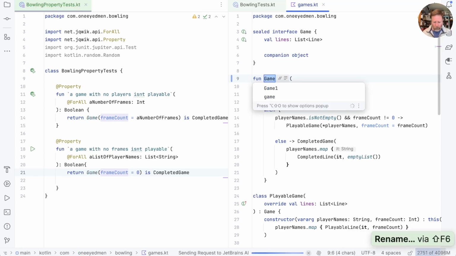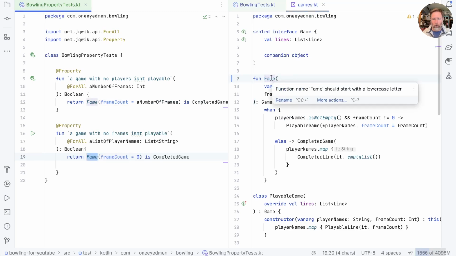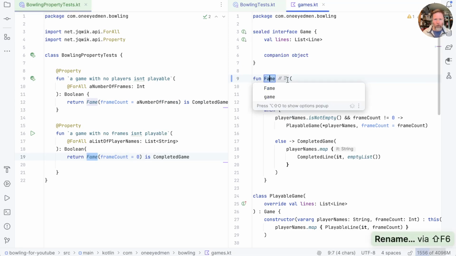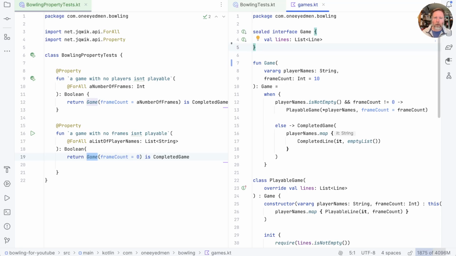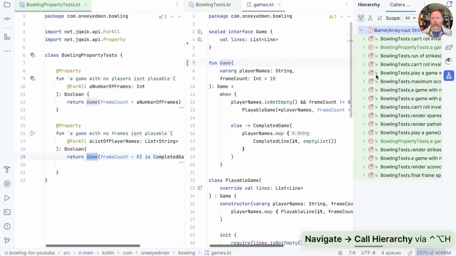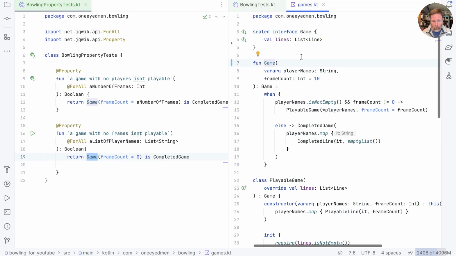If we rename this to be fame, then that will change the names of these. But you note here there is a warning that it should start with a lowercase letter. But if we call it game, and that matches the name of this type, we don't get that warning. So that would allow us, in fact, to be a bit simpler. We could get rid of this odd companion object and just have a fun game. Note that the call sites, all the places that call this, here, for example, the source hasn't had to change, although in fact the thing that it's called has changed, and I think the code will have needed to be recompiled. Anyway, back to game.